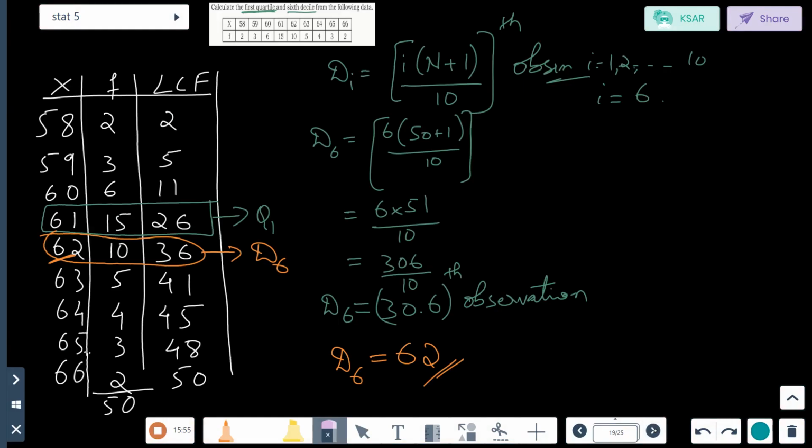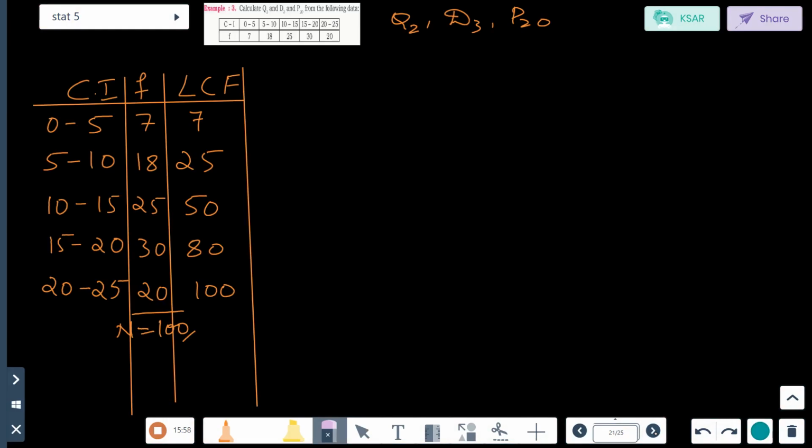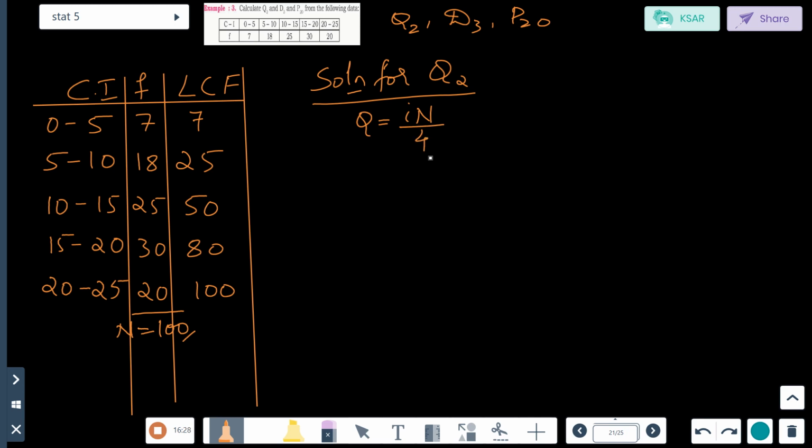So let's go back to the page where we are doing this sum. First we have to find out Q2. How will you find out Q2? What is the formula to find out Q2? We'll go to the formula later. So solution for Q2. Do one at a time, don't get confused. First you have found out LCF. Second step is Q is given by i n by 4. I hope you remember. That's what I said. It is i n by 4.